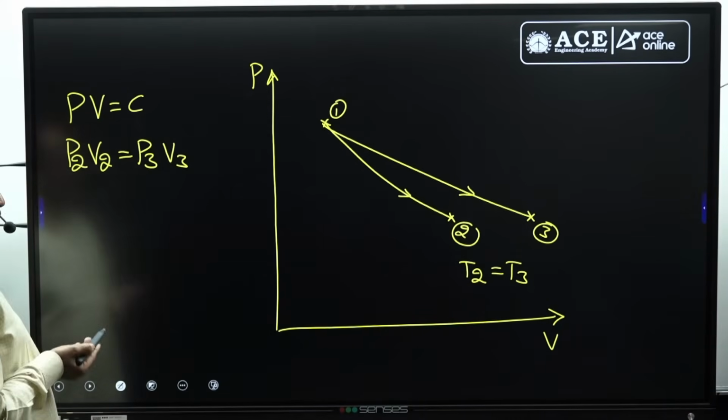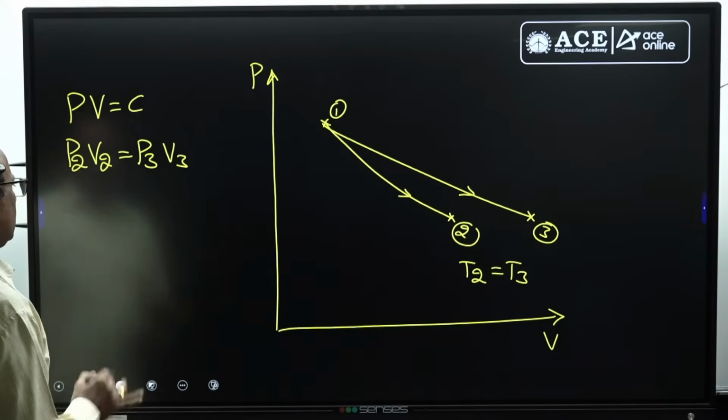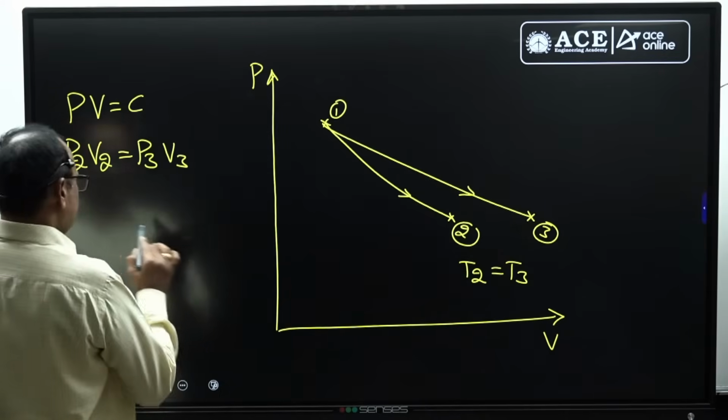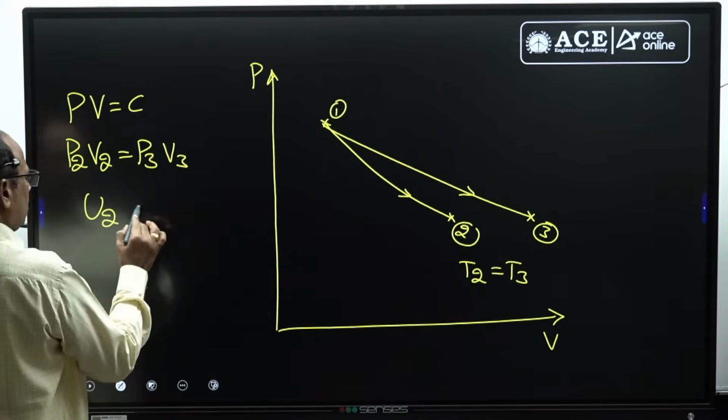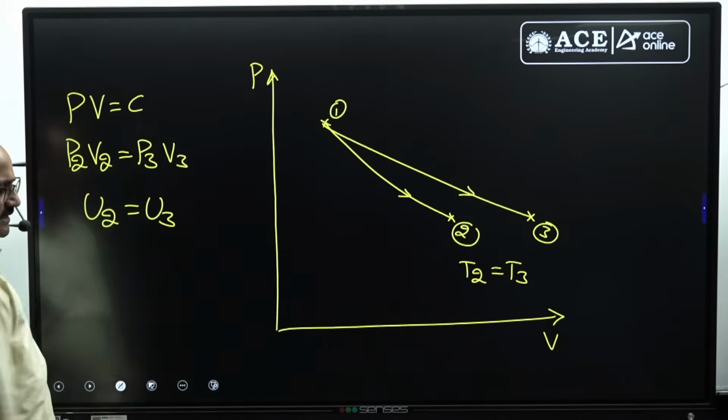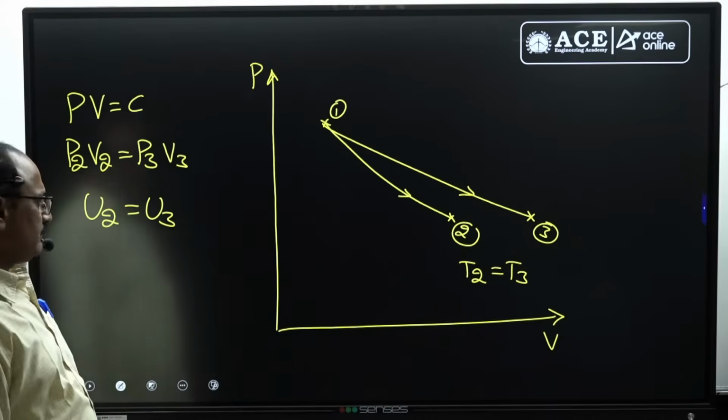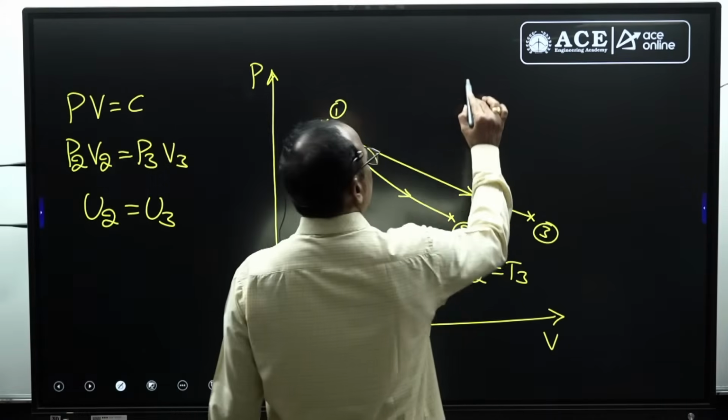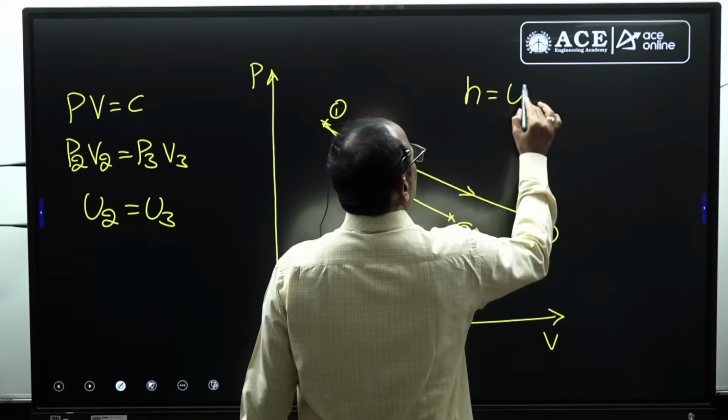Now, as you know, at state 2 and state 3 the internal energy U2 equals U3, because for ideal gas internal energy is a function of only temperature. But what is the enthalpy? Enthalpy H equal to U plus PV.